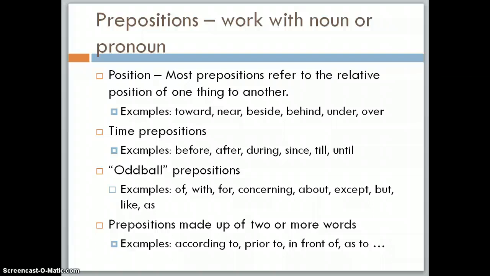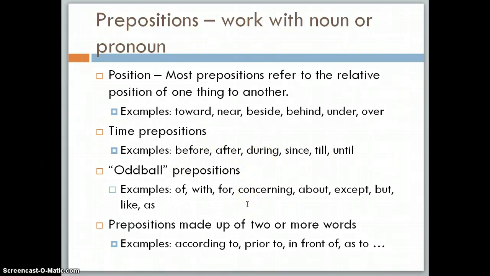Prepositions work with a noun or pronoun to form a prepositional phrase. Most prepositions refer to the relative position in space of one thing to another. So words like toward, near, beside, behind, under, over. Prepositions can also refer to time. So these are words like before, after, during, and so on.